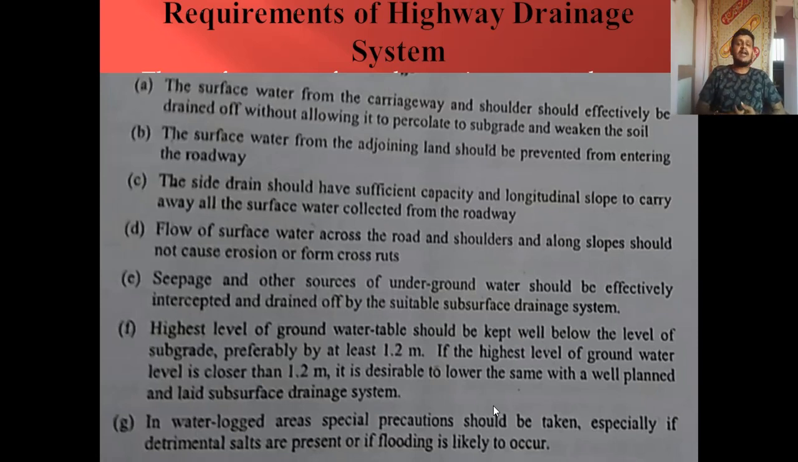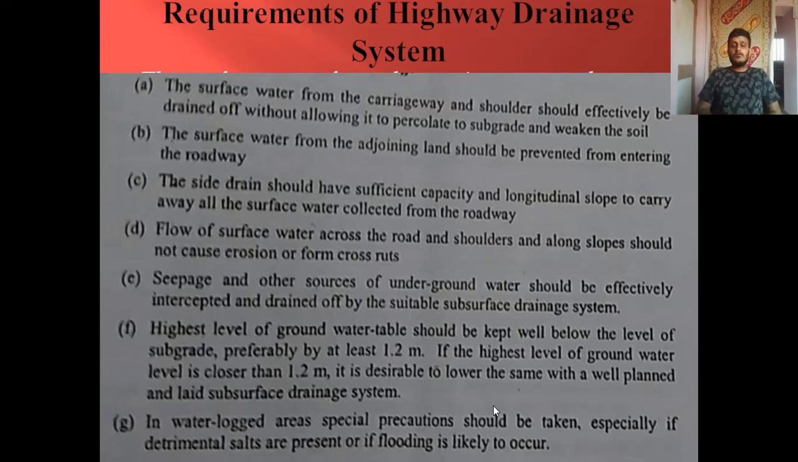Then seepage and other sources of underground water should be effectively intercepted and drained off by a suitable subsurface drainage system. Not only the water coming from the top surfaces, but also the water that is likely to come in contact with the subgrade from below the ground. Even that kind of water should be prevented by providing a proper subsurface drainage system.